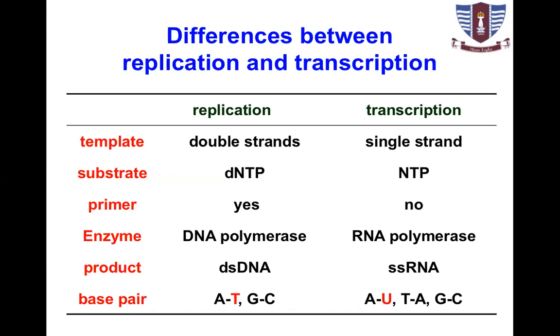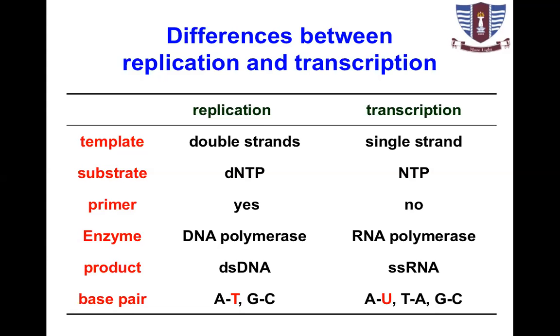Replication template: both the template strands are copied in replication, while in transcription the template is only one strand. One strand is copied at one time. Substrate is dNTPs, deoxynucleotide triphosphates, while in transcription it is nucleotide triphosphates, meaning ribonucleotide triphosphates. In replication, we use primers. In vivo, primers are required, while no primer is required in transcription.